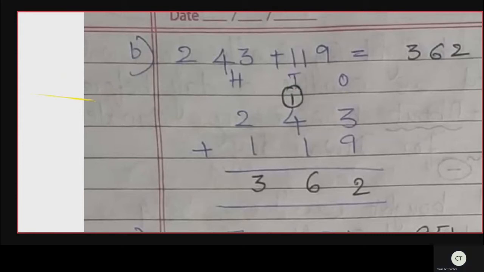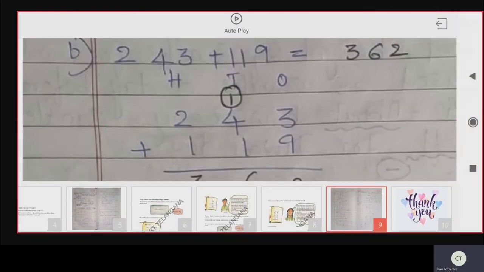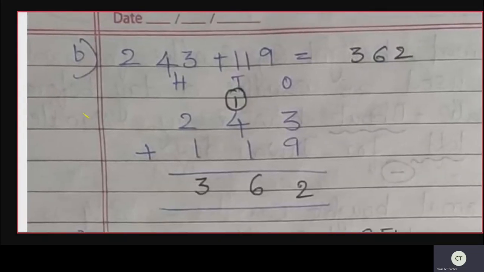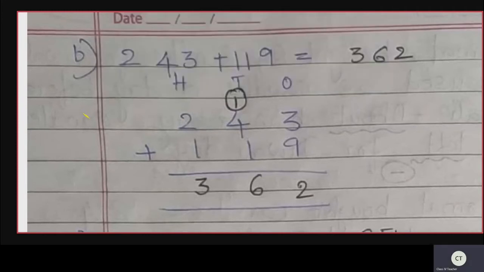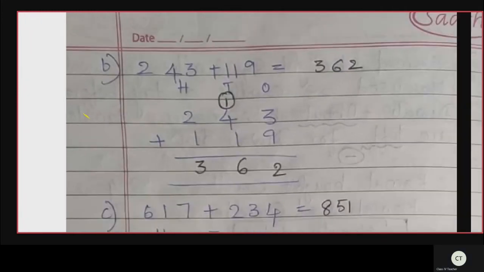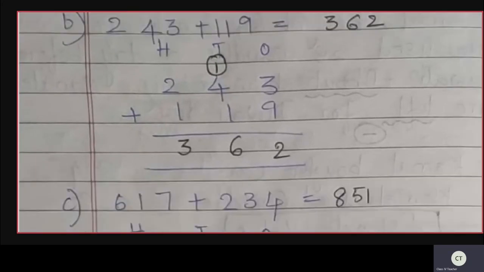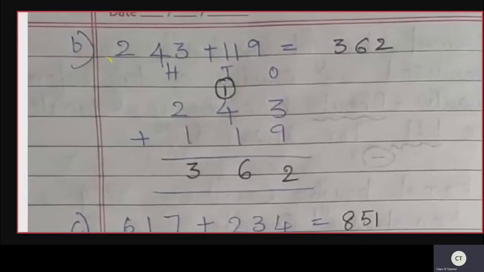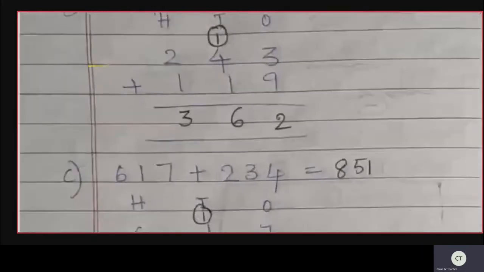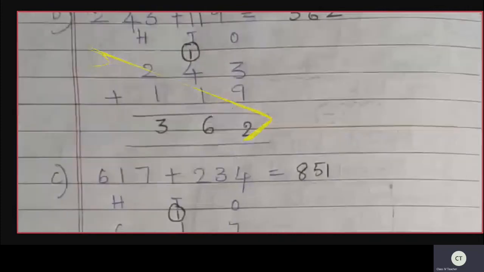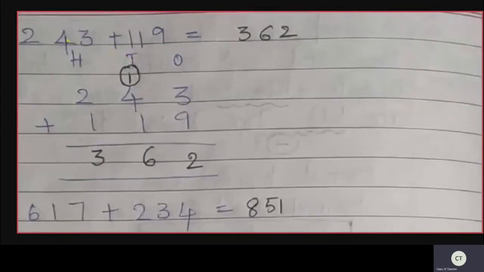Okay. So 243 plus 119, which is equal to 362. In the ones place, I have written here, the ones place is 3 and 9. So 3 plus 9 is 12. So 2 will be here in the ones place, and in the tens place you will write 1.